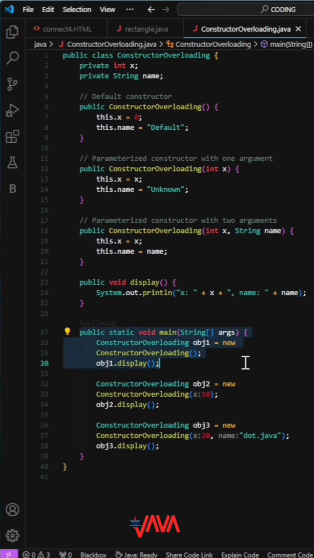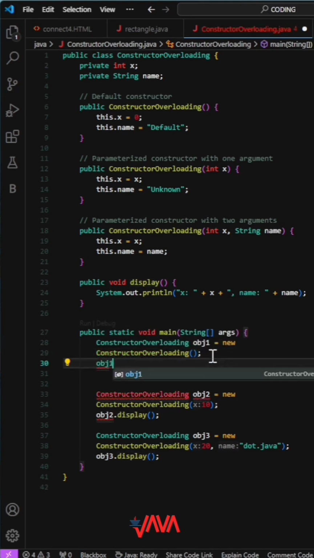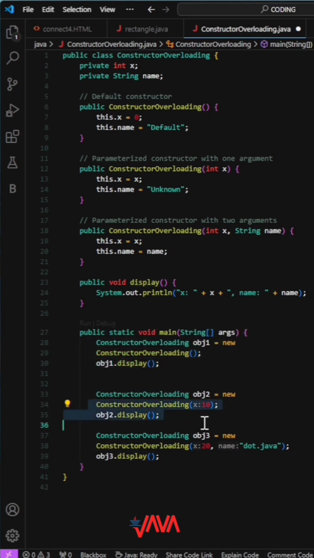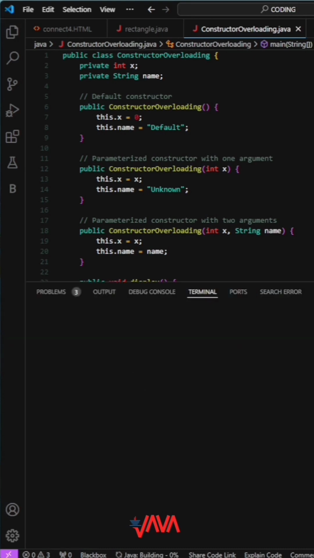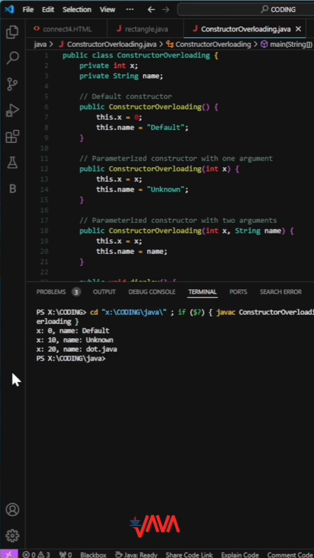In the main method, we create three objects using each of the constructors and call the display method to print the values of x and name. This demonstrates constructor overloading, where multiple constructors with different parameter lists can be defined, and the correct constructor is called based on the number and types of arguments provided when creating an object.